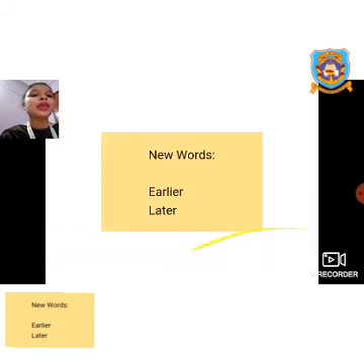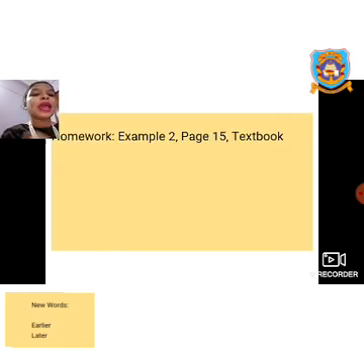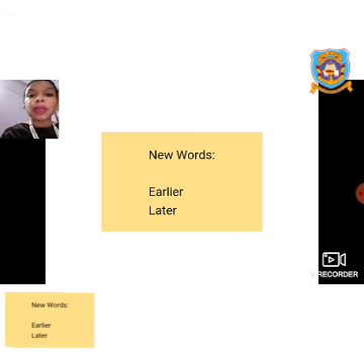The new words that you have learned today are earlier and later. Both words are used to describe events that happen at different times. Earlier means an activity that happens before, and later means afterwards. The homework for today is example 2, page number 15, textbook. There you also have to choose between earlier and later. You just have to write in words. So children, remember the spelling of earlier and later.